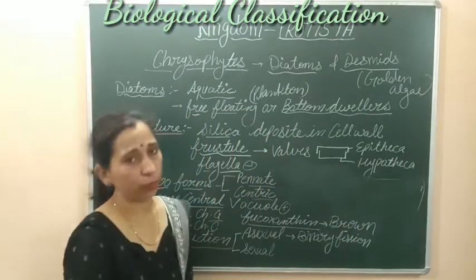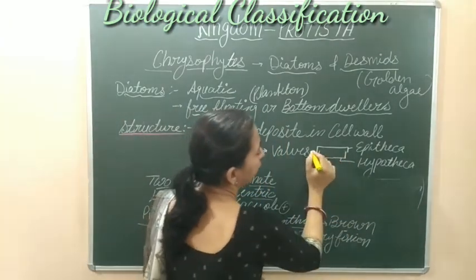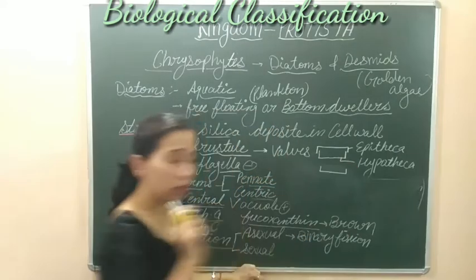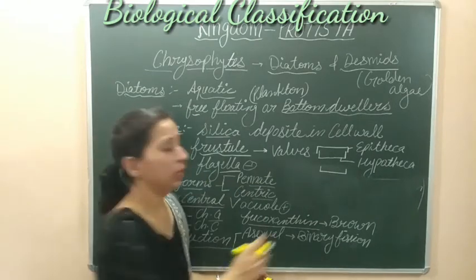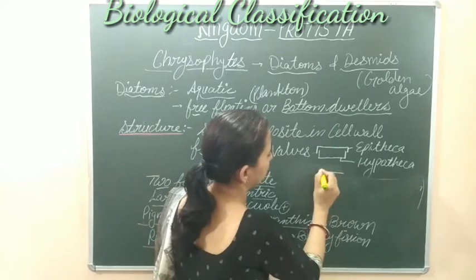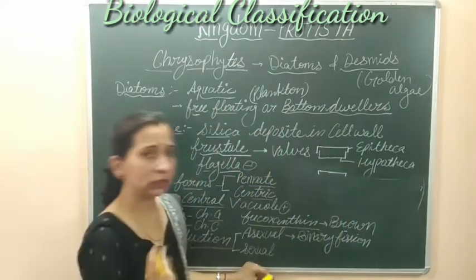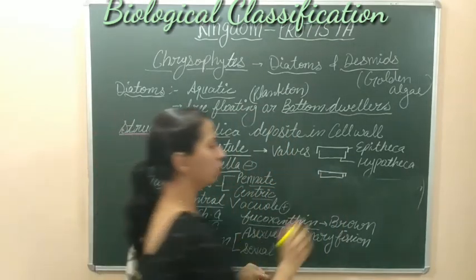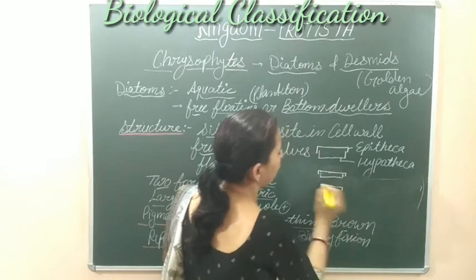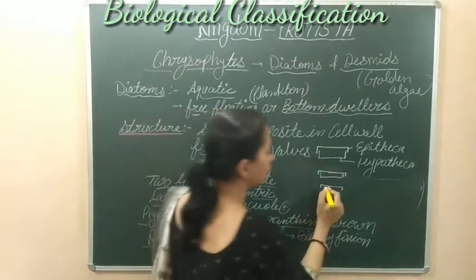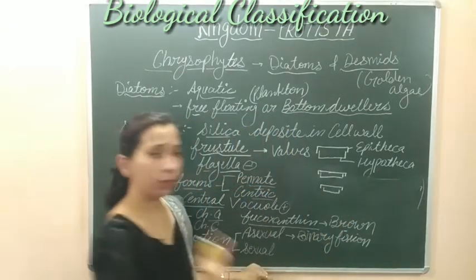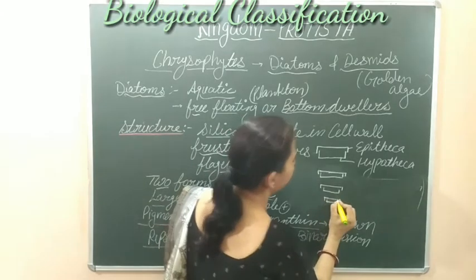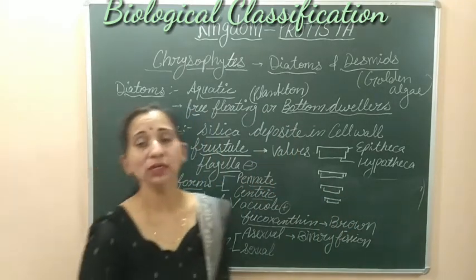When they reproduce asexually, they divide into halves, and this hypotheca will now behave like an epitheca. It forms the epitheca of another diatom and it will get a new hypotheca. Further, this hypotheca will work as an epitheca and it will get a new hypotheca. Again, this hypotheca will behave as an epitheca and it will get a new hypotheca. So in this way they will do their asexual reproduction.